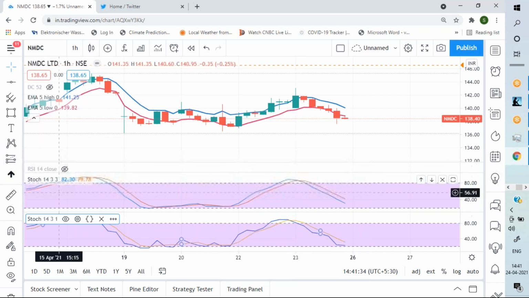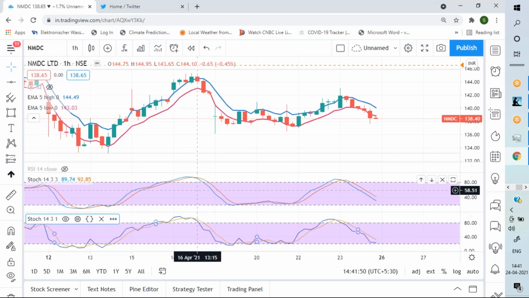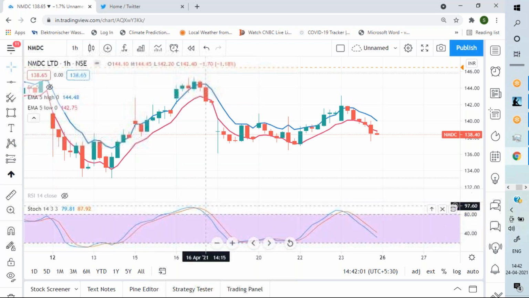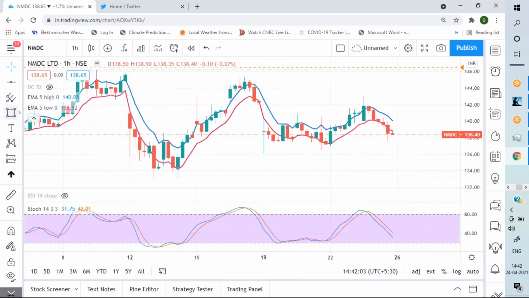So in some chart packages, you will find 14, 3, 1, you will find 7, 3, 3. I'm not going into details of how stochastic is formed because that is not the purpose of the class. We need to understand how we can use them. So these are the inputs. Whatever input defaults come in whatever package you are using, make this 14, 3, 3. This is the slow stochastic. This is a very beautiful indicator.